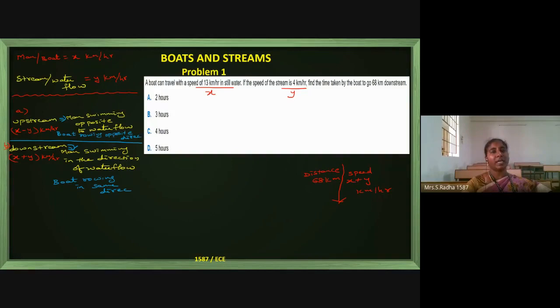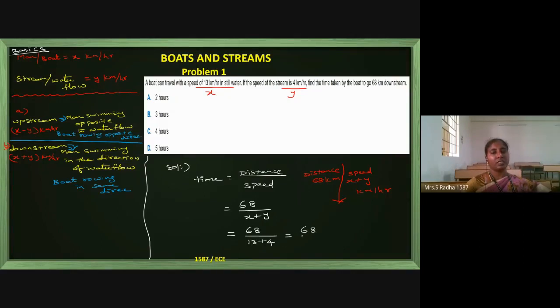Now, what is the time taken? Already we know one single formula. Left side what I have written is basics, and this is the first problem solution. Always time is nothing but distance by speed. Distance is 68 kilometers, speed is x plus y because it is downstream, with x and y being 13 and 4.